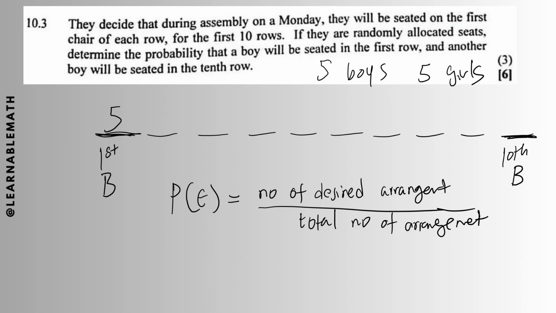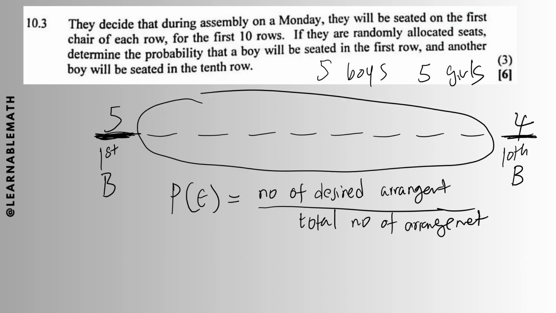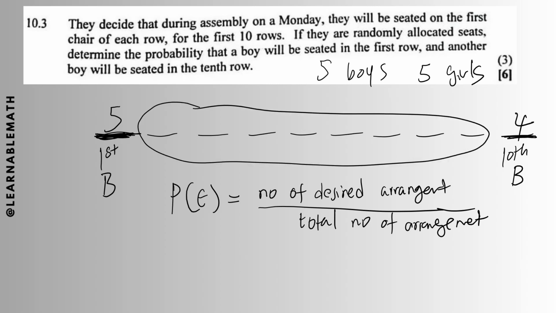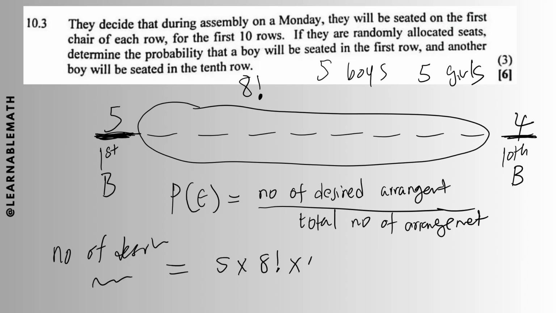So if there must be another boy in the 10th position, I ask myself the same question. One boy has already occupied the first row. How many boys are left to choose from? There will be 4 of them. Okay, so the rest, they didn't tell us anything. It means they can be arranged anyhow. So 2 people are removed from this list of 10 people. So the rest, you are left with 8 people that can be seated anyhow. This can just be 8 factorial. Okay, so it means the number of desired arrangements will be equal to 5 times 8 factorial times 4. Okay, that's the number of desirable arrangements.